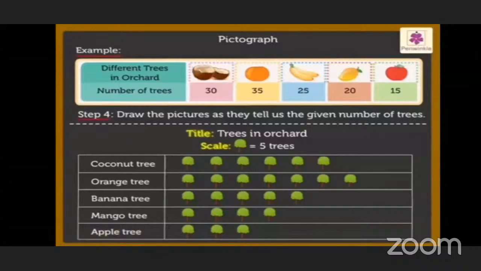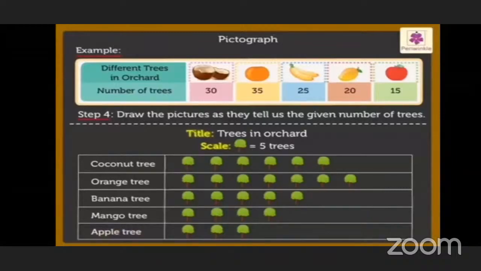Which table does it come in? The table of 5. Yes. 5 ones are 5, 5 twos are 10, 5 threes are 15, 5 fours are 20, 5 fives are 25. So all these numbers of trees are divided by 5.